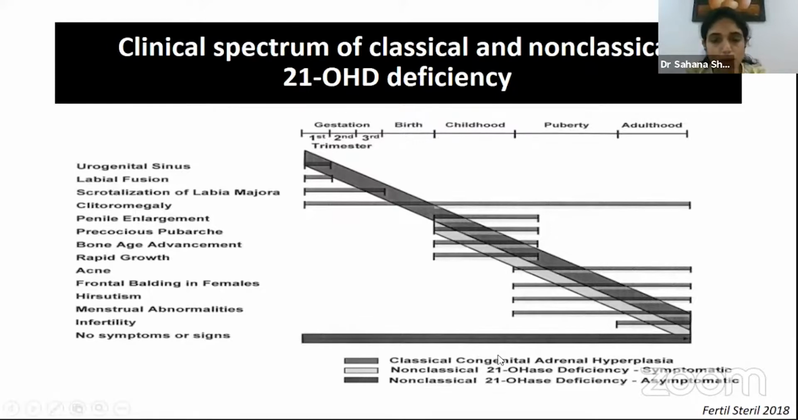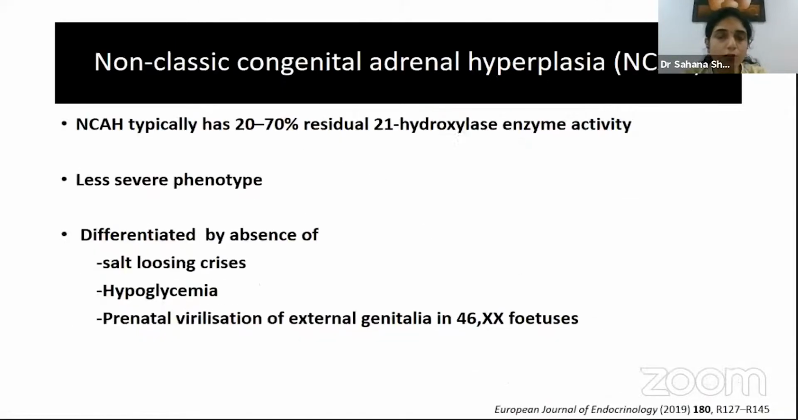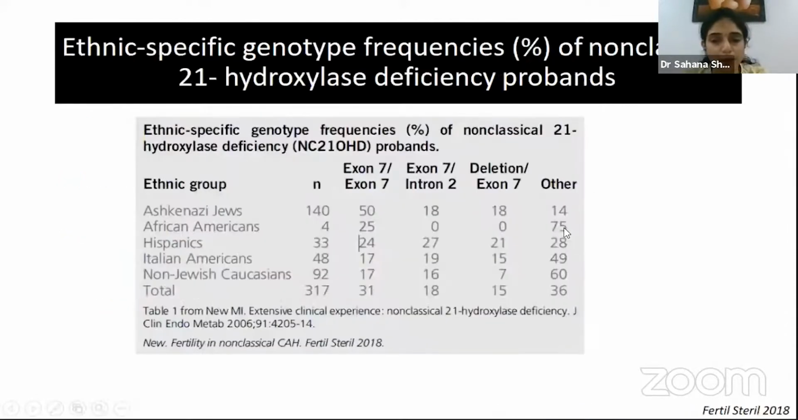Again, a large percentage of patients may not present with any signs and symptoms and may only be diagnosed through genetic screening. So that's about the spectrum. Non-classical congenital adrenal hyperplasia is associated with 20 to 70% residual enzymatic activity. Thus, it has a less severe phenotype as compared to classical CAH, and is differentiated by absence of salt-losing crises, hypoglycemia at birth, and ambiguity at birth.